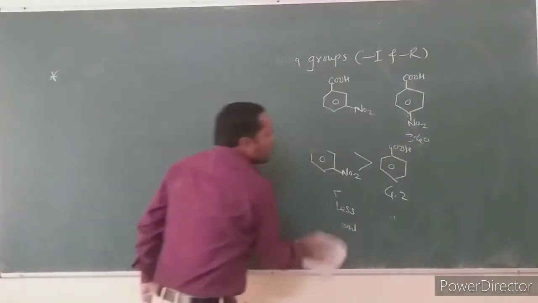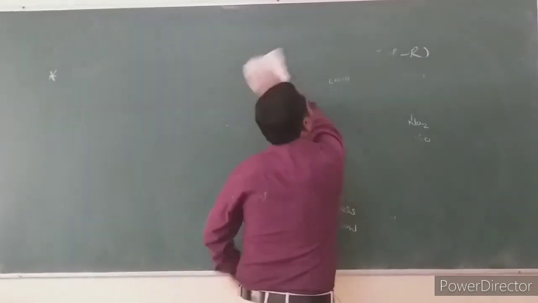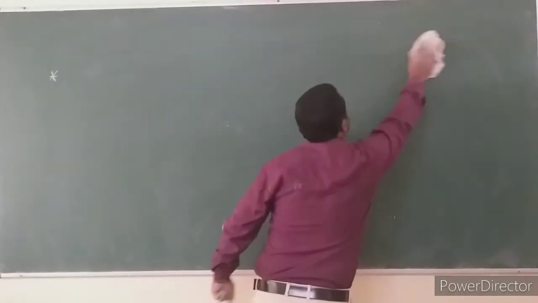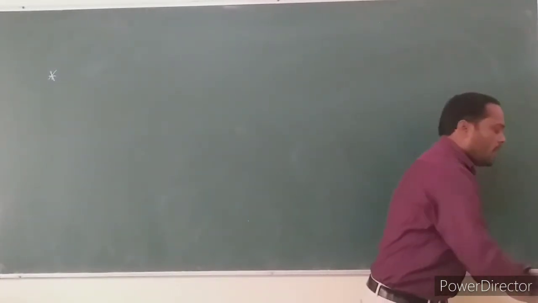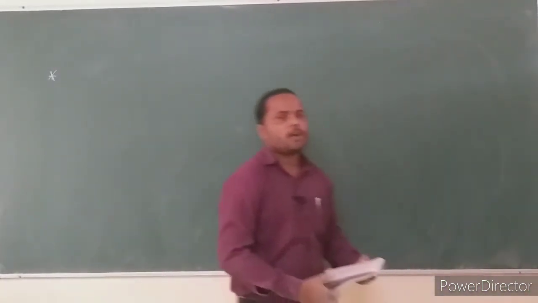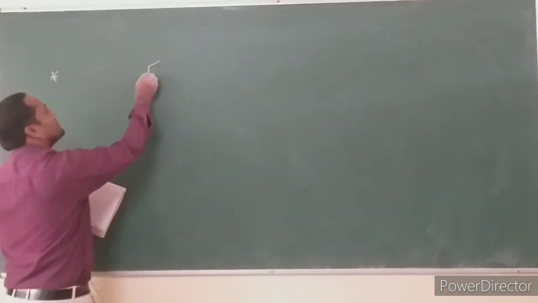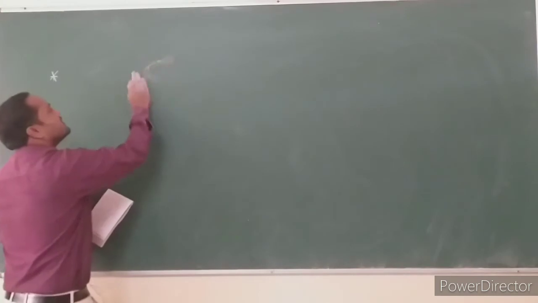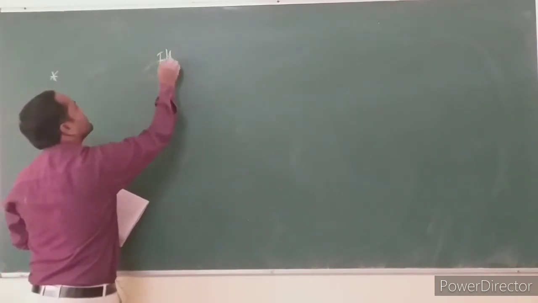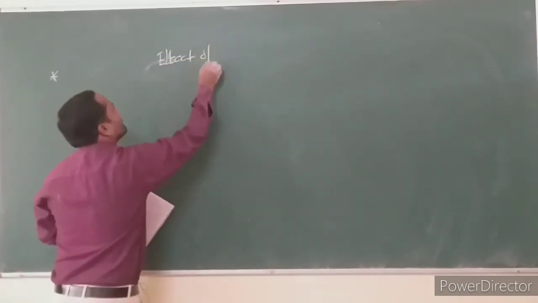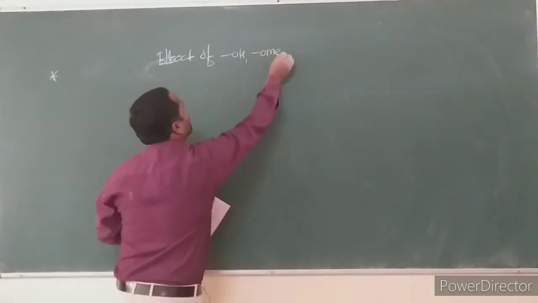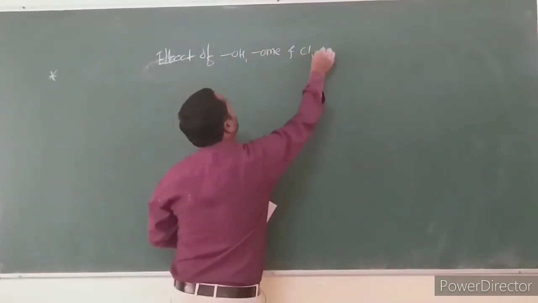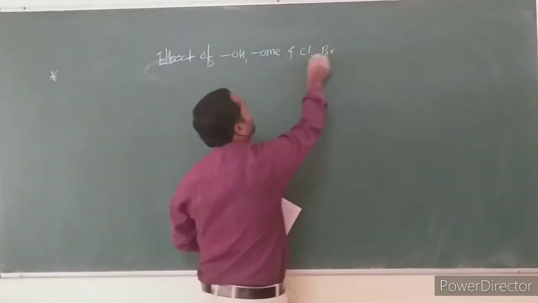The aromatic carboxylic acid having hydroxy group, chlorine, bromine and methoxy substituent. Consider the effect of OH, OMe, chlorine, bromine.